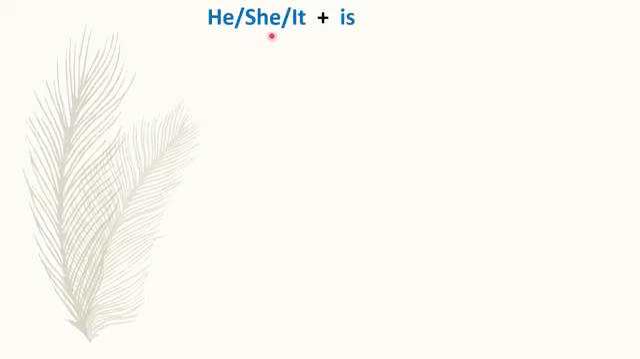With he, she, it we will use here helping verb is. He means one boy. She means one girl. It means one thing or one animal. So for singular we will use helping verb is. Okay, let's see some examples. Raj is a tall boy. Here you can see Raj is one boy, and for one boy we will use is.